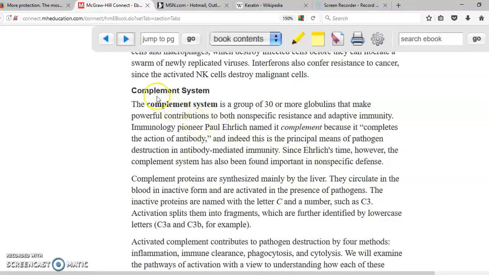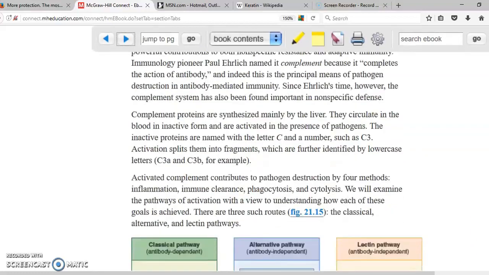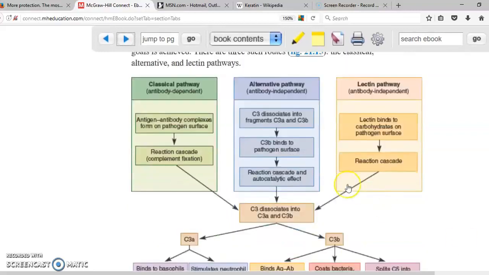The next set of proteins are going to be part of the complement system. It's called complement system because they complete the function of the antibodies. Complement system is a set of proteins that are going to work with the purposes of destroying microorganisms. The way they are activated, there are three main ways. One of them is the classical pathway, the other one is the alternative pathway, and the other one is the lectin pathway. Classical pathway requires an antibody. In the alternative pathway, the protein C3 is going to be broken into other proteins, and that's going to initiate the whole process. In the classical pathway, once the antibody attaches to the antigen, that initiates the whole process.